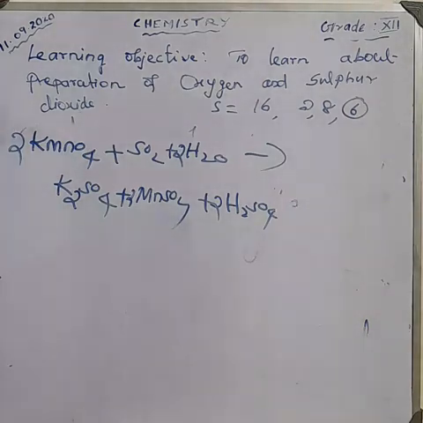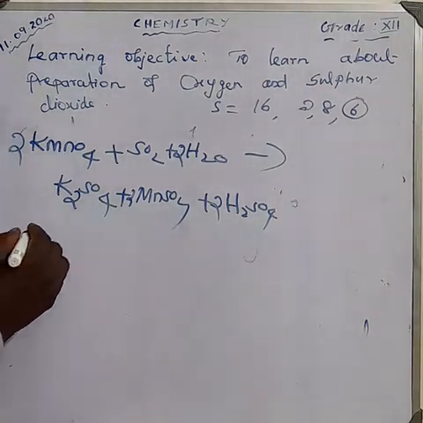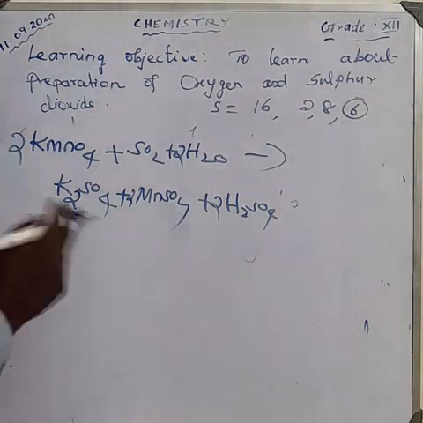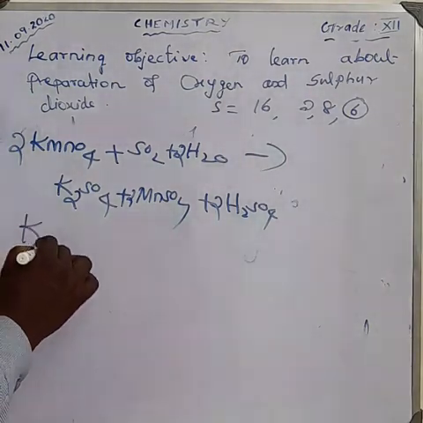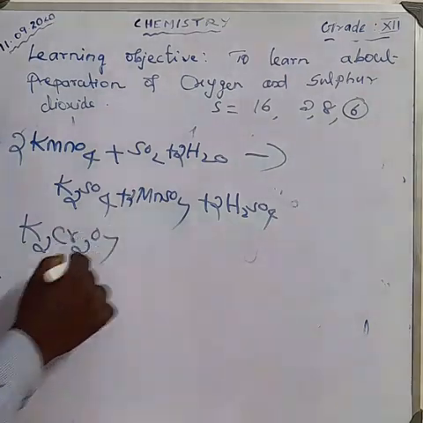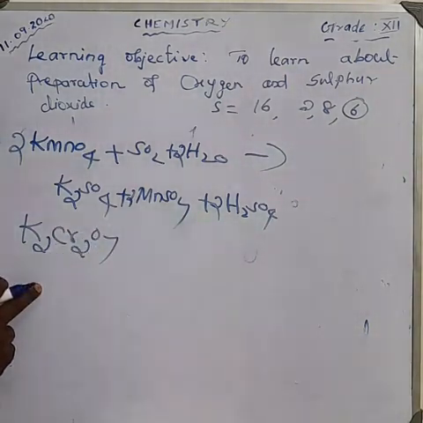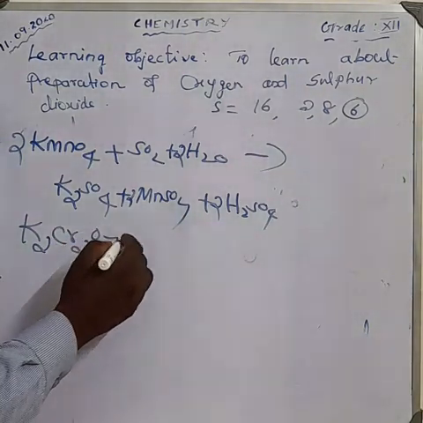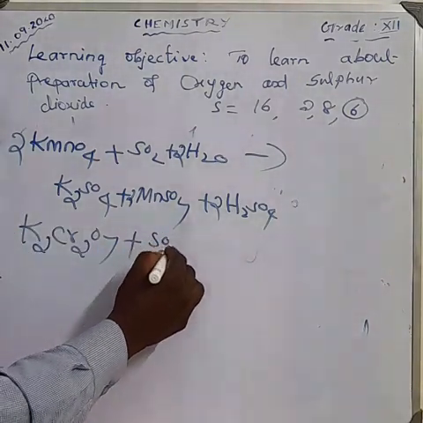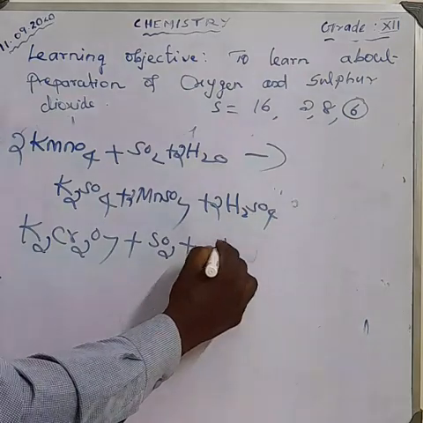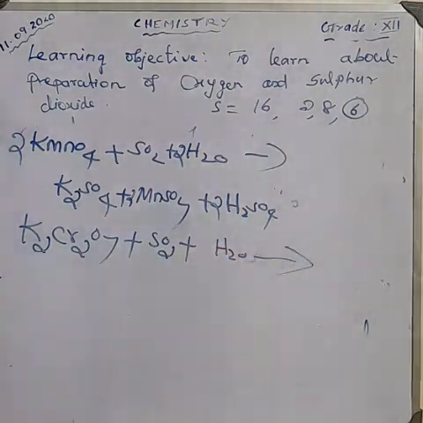Next, potassium dichromate. What's the formula for potassium dichromate? K2Cr2O7. Potassium dichromate reacts in the same way with sulfur dioxide plus water. What products are obtained?